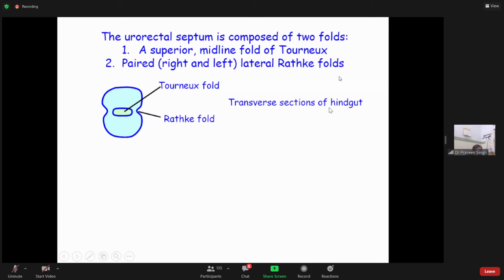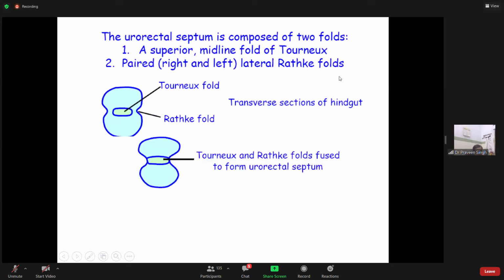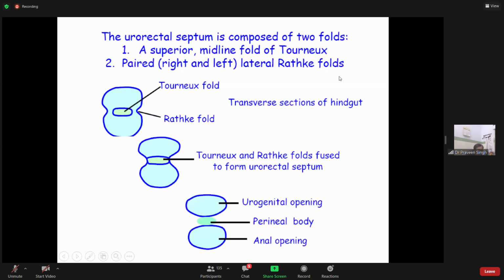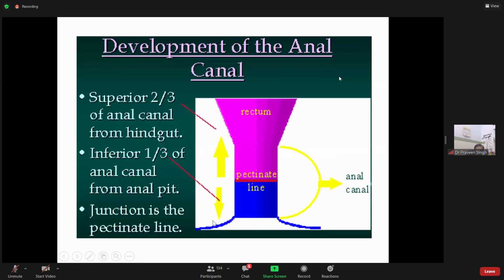And this is a transverse section of the hindgut. The Tourneux fold and the Rathke folds fuse to form the urorectal septum. You can see here they have not fused, here they are fused. They are fusing to form the proper urorectal septum. Anteriorly there is the urogenital body, posteriorly the anal membrane, the anal opening, and in between there is the perineal body.